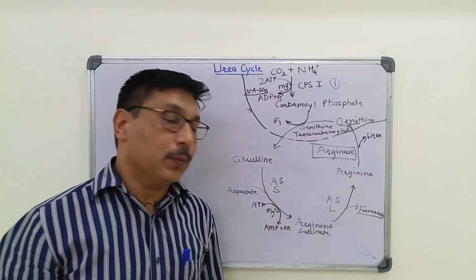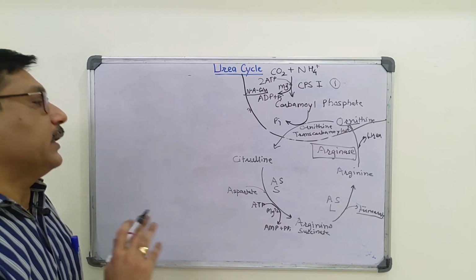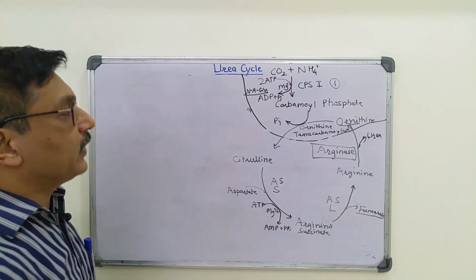So now coming to energetics and overall reaction of urea cycle.